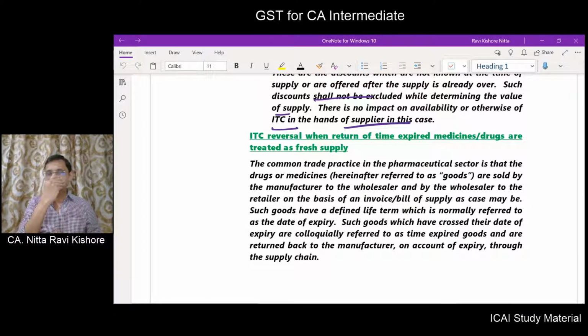We have to start with the paragraph: ITC reversal when return of time expired medicine, drugs are treated as a fresh supply.